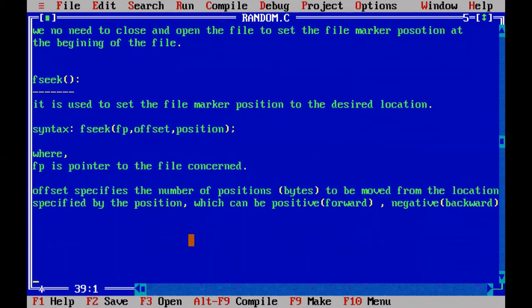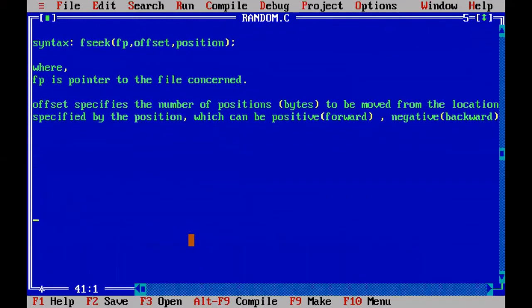Now we will see the offset numbers, I mean the positions, and how we are going to represent the position: start of the file, end of the file, and current position. The position value and value constant, and the meaning of that particular representation I'm going to write.